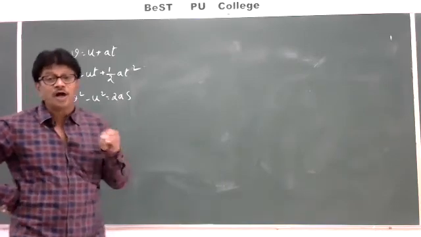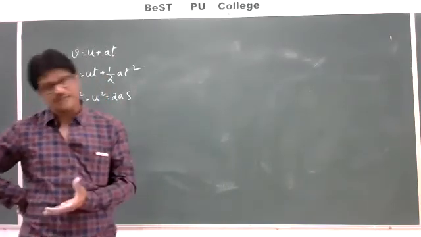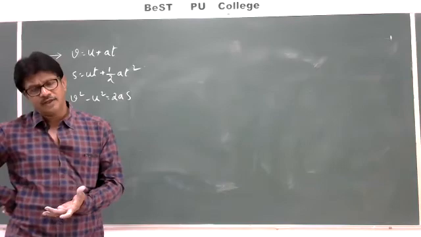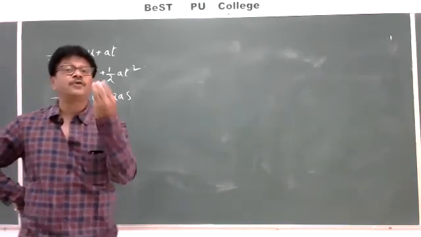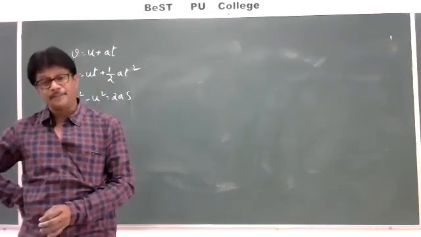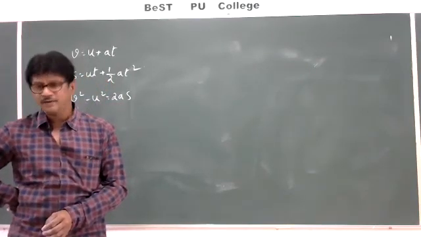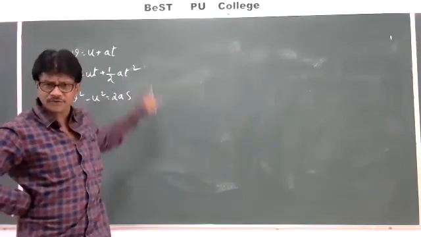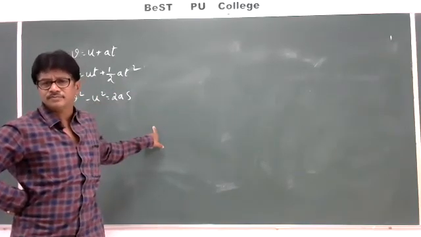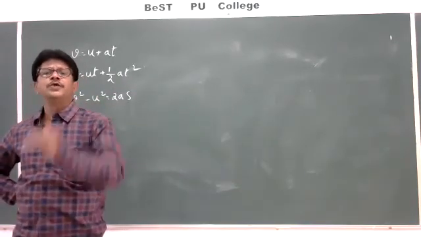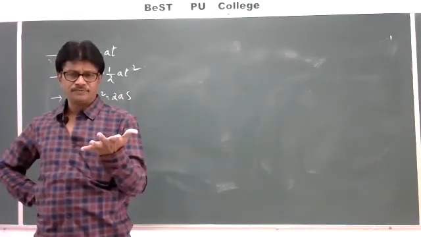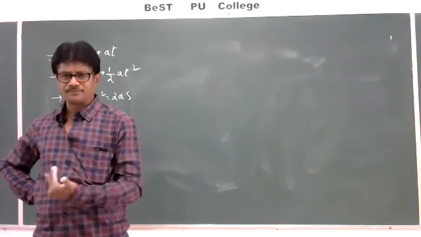If a body is not moving with uniform acceleration, if a body is moving with non-uniform acceleration, then we cannot make use of these formulas. Then what is the procedure we need to adopt? That also we'll discuss later.